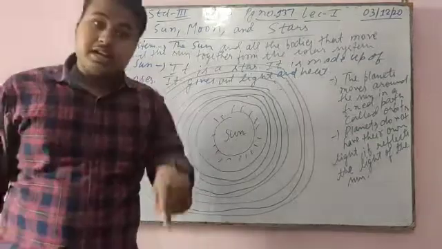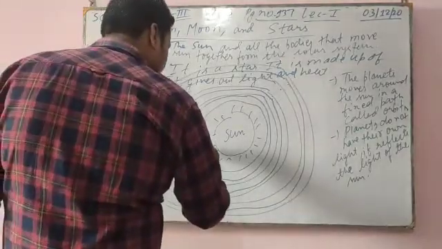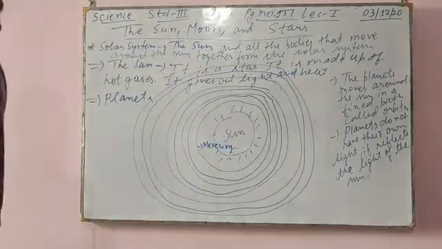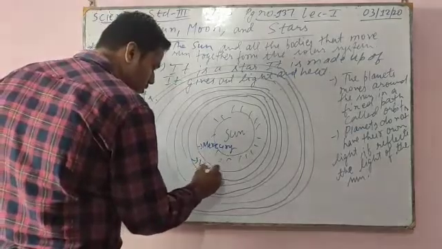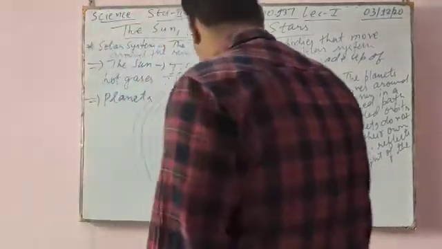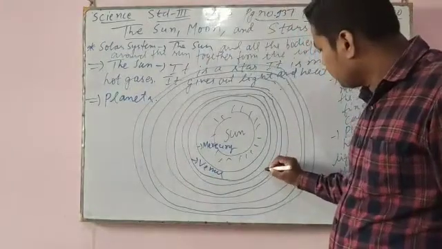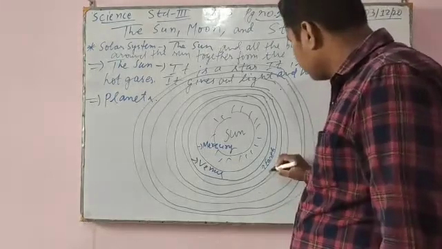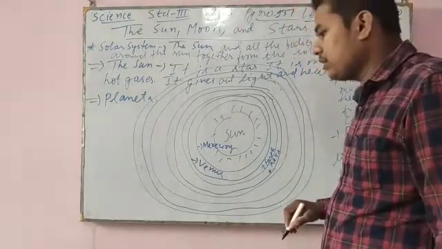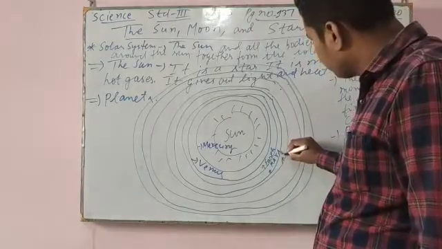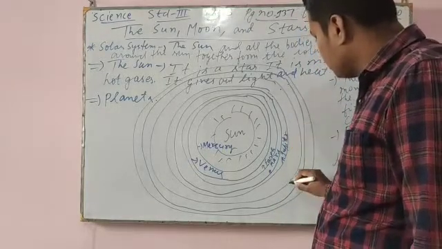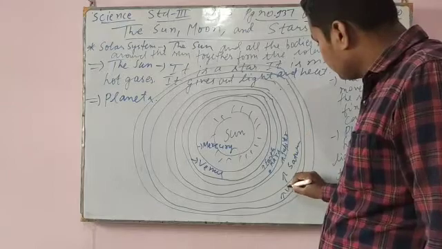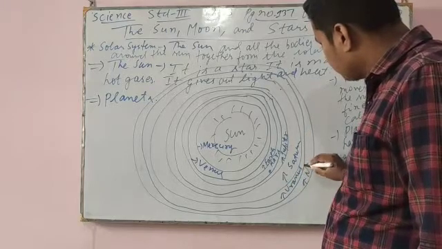Now there are a total of 8 planets which move around the sun, in sequence. The first planet is Mercury. The second planet is Venus. The third planet is our Earth. The fourth planet is Mars. The fifth planet is Jupiter, which is also the largest planet. Sixth is Saturn. Seventh is Uranus, and the last one is Neptune.